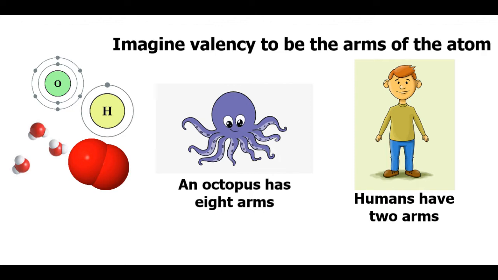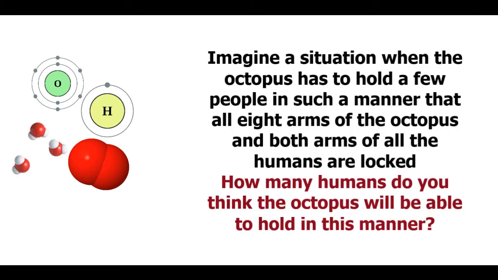To understand the concept of valency better, imagine valency to be the arms of the atom. An octopus has 8 arms and we humans have 2 arms. Now imagine a situation when the octopus has to hold a few people in such a manner that all 8 arms of the octopus and both arms of all the humans are locked.